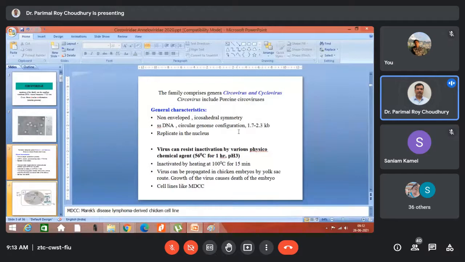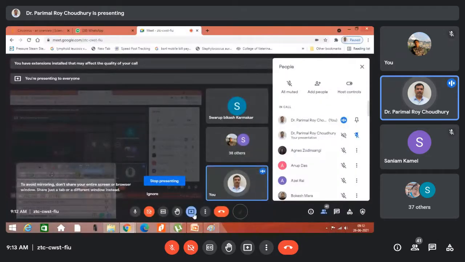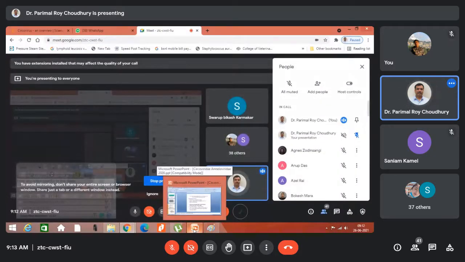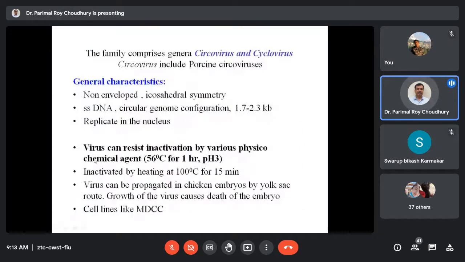They adopt a very special transcription strategy to survive: an overlapping transcription mode, where the overlapping sequences can code, and with only two open reading frames they can code the proteins. So they replicate in the nucleus, and this is another worrying point for all of us.